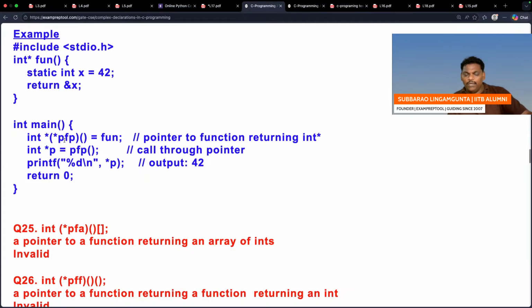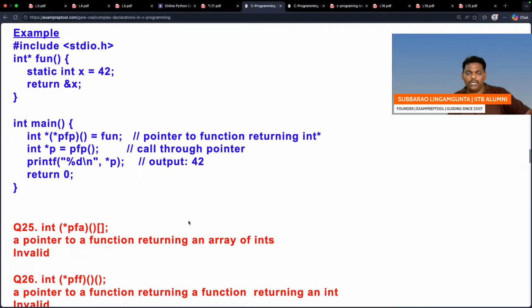So PFP is a pointer. Pointer means address. You want the address of a function which will return an integer pointer. Directly its address is given. Now PFP contains its address. Now call that function. Whichever address is there, if you keep the bracket, automatically this function will be called. It will finally return the X address, which will be stored in P. When you say star P, inside X you will go, which is going to be 42. 42 will be printed, nothing special.